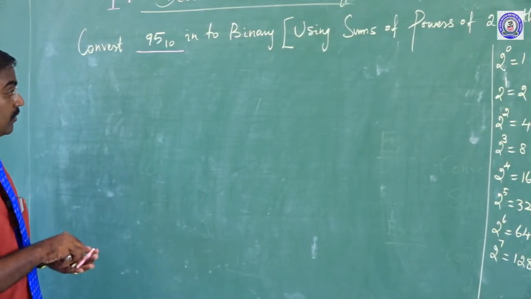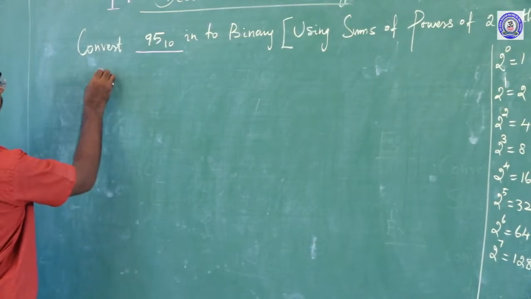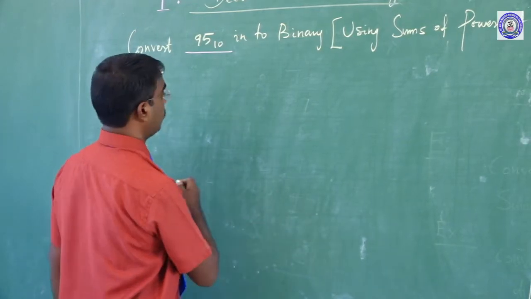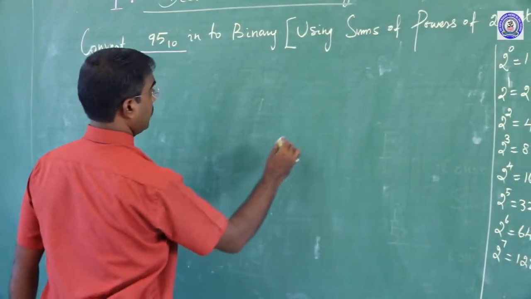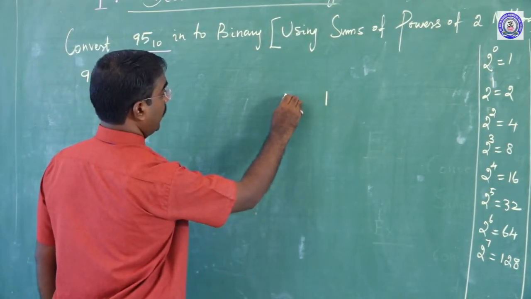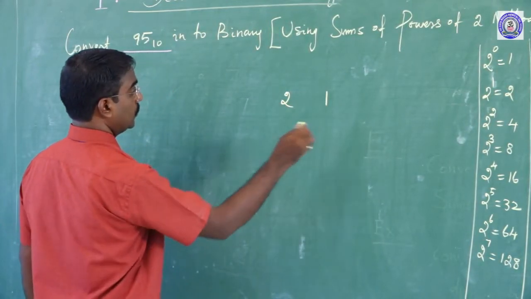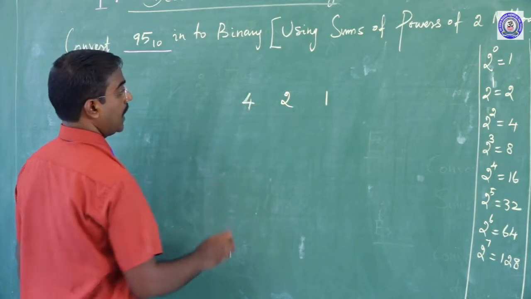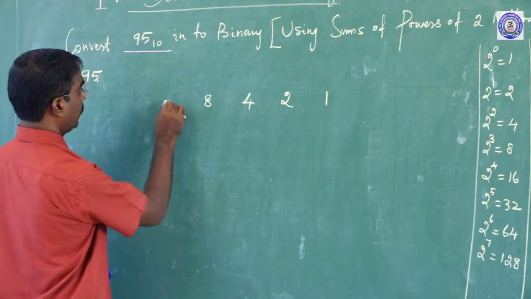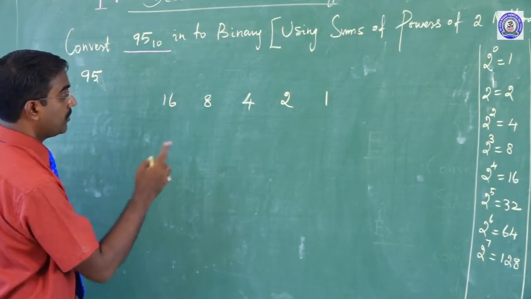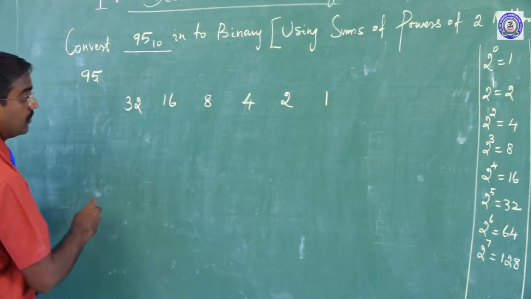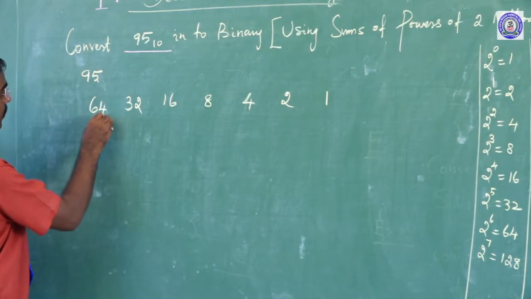Now I will say one by one. The question is 95. You have to write order-wise. First 2 to the power of 0 is 1, then 2 to the power of 1 equals 2, 2 to the power of 2 equals 4, 2 to the power of 3 equals 8, 2 to the power of 4 equals 16, 2 to the power of 5 equals 32, and 2 to the power of 6 equals 64.